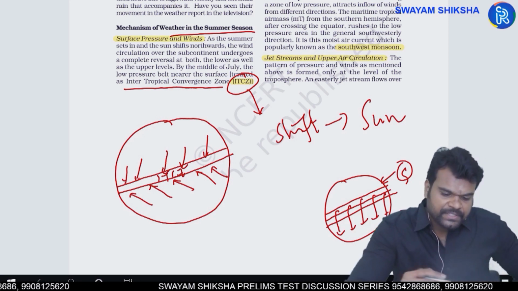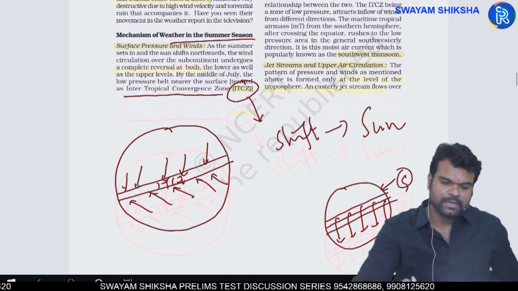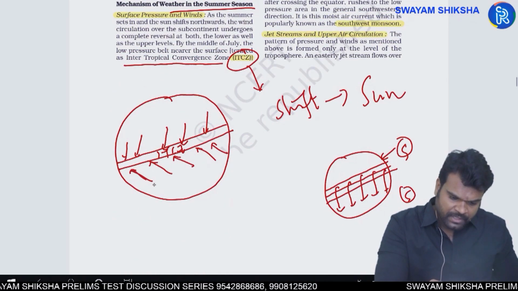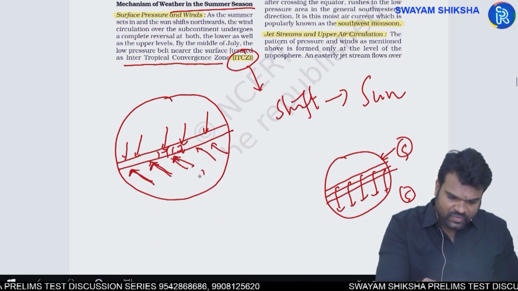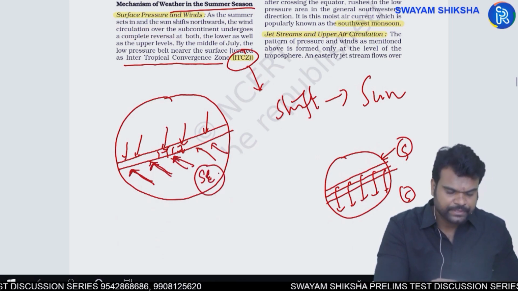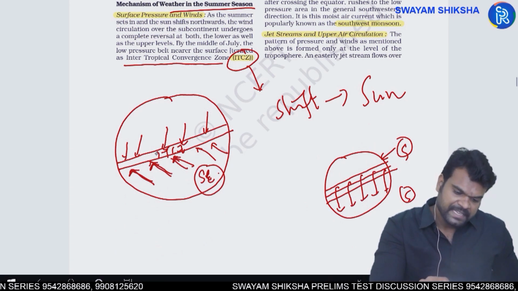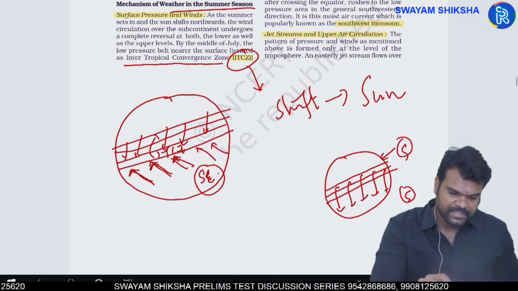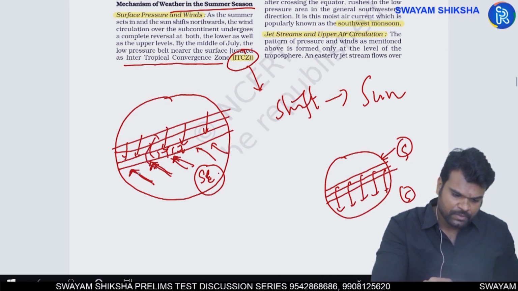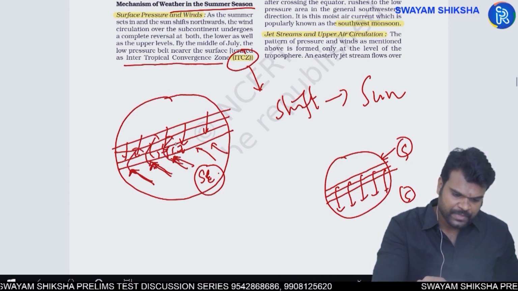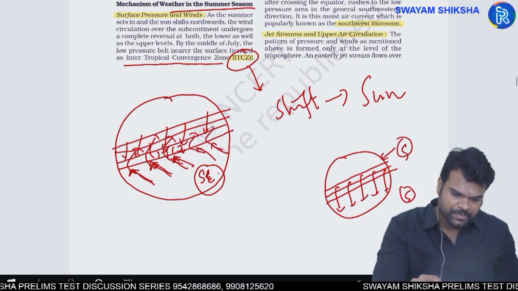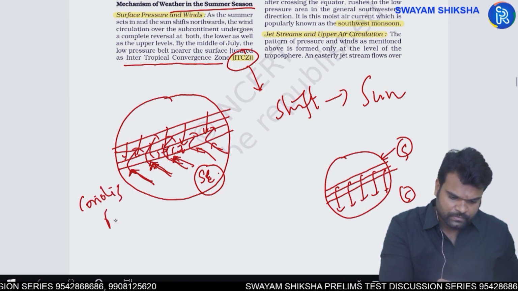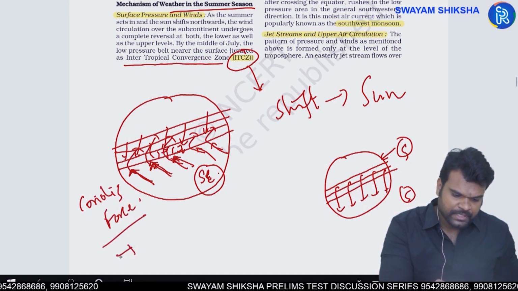Because of this shifting or change in position, you have the scope for the advent of monsoons into India. For example, here these are the southeast winds. When the ITCZ shifts to the north, for example, if this is the position of the ITCZ, these southeastern winds enter the northern hemisphere. When they enter the northern hemisphere after crossing the equator, under the impact of Coriolis force, they get deflected to the right.